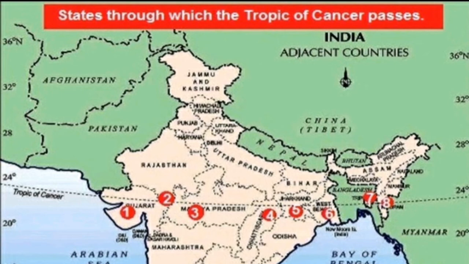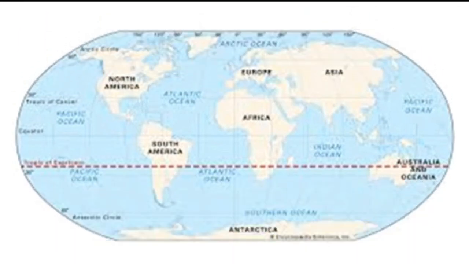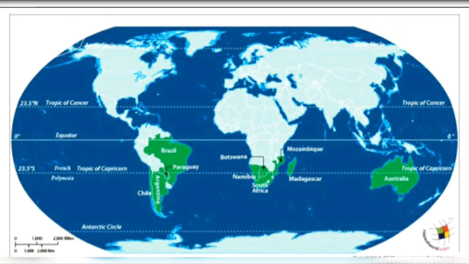This is the Tropic of Capricorn. The red line you can see, that is the Tropic of Capricorn. The Tropic of Capricorn passes through Chile, Argentina, Paraguay, Brazil, Botswana, Namibia, South Africa, Mozambique, Madagascar, Australia. For this, you need a little imagination.